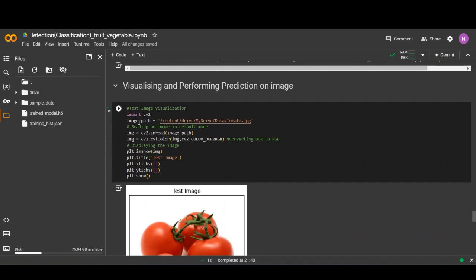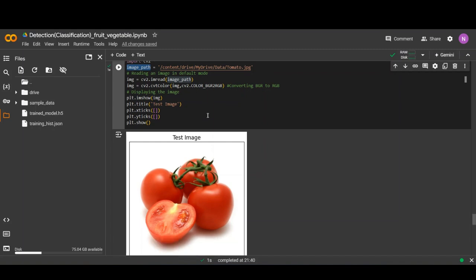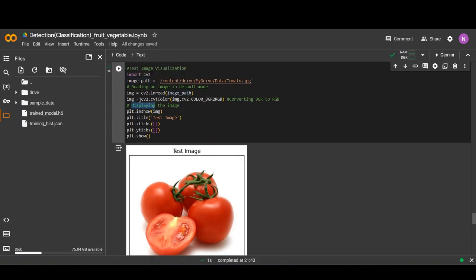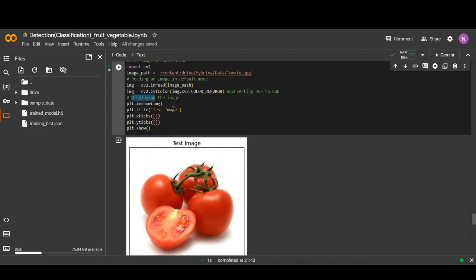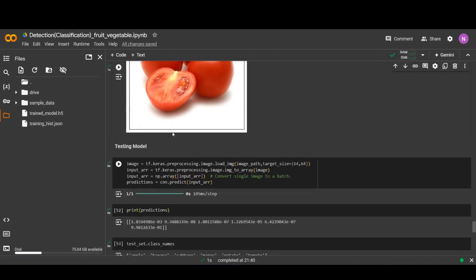We have used a tomato image like this from Google Drive, and give this image to the model, and check whether the model finds the accurate answer, giving the accurate detection or classification or not. To work with the image, we have used the computer vision library, CV2.